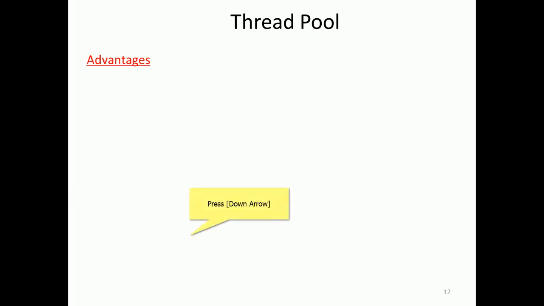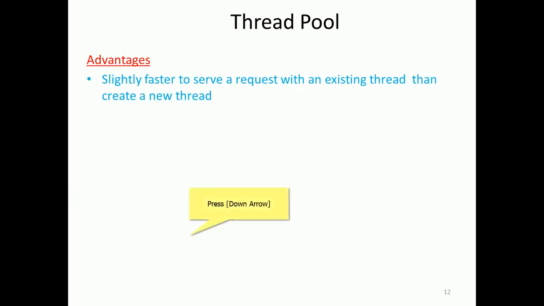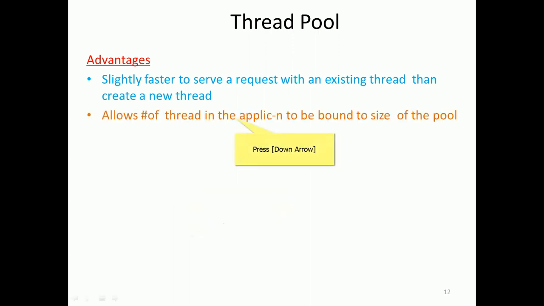So the thread pool advantages we can see: it is slightly faster to serve a request with an existing thread than to create a new thread. When a request comes, creating a thread at that time will take time, right? And also resources may not be available, some threads are already occupied. In all those scenarios, if a ready thread is there, it immediately assigns the task, and that is the advantage.